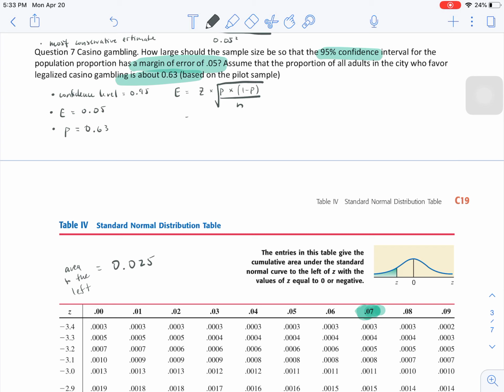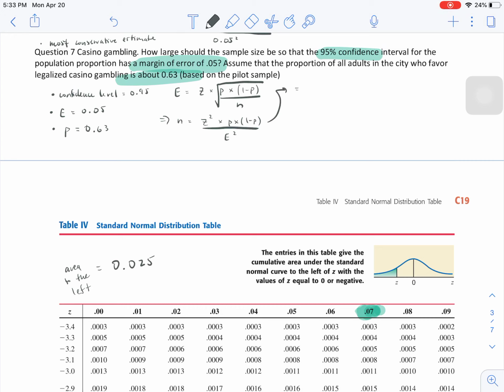If I rearrange this, since now I want to find n given all these values, I'm just going to rearrange it so that I have n on its own. So if I do that, I get z squared times p times 1 minus p all over e squared, my margin of error squared.